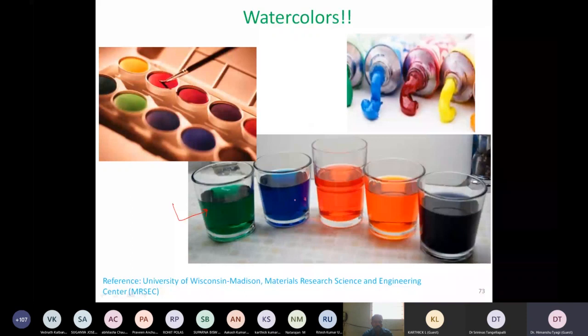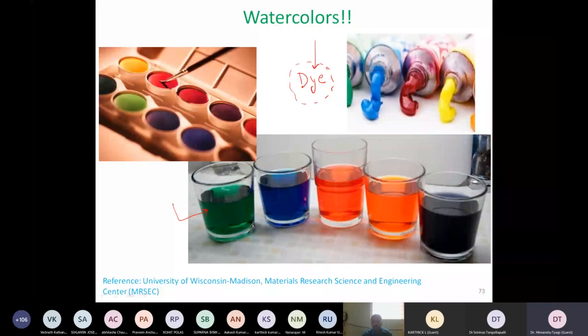But at the end of the day, all of them have some chemicals inside them which are chemically classified as dyes. And if there are chemistry people in the audience, they know that dyes by definition have some optical property, which means they give out some color.